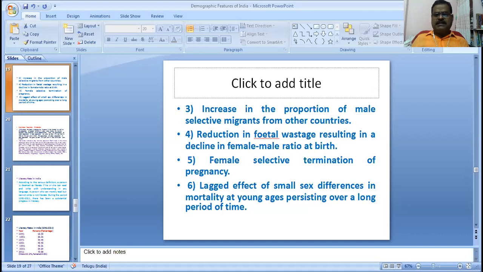So that is the main reason for the low sex ratio in India.